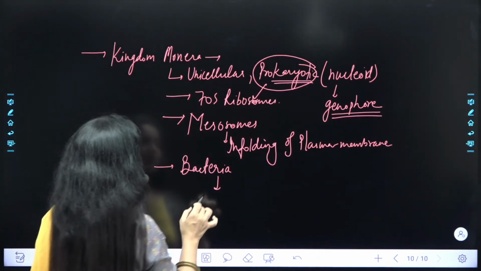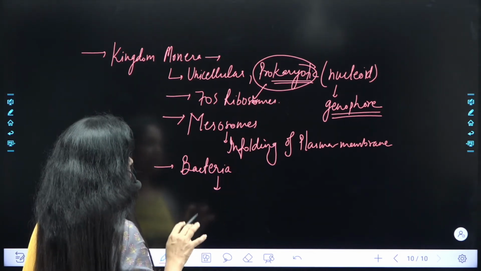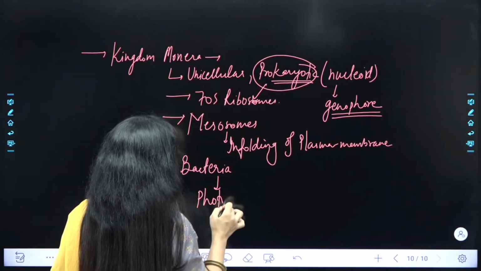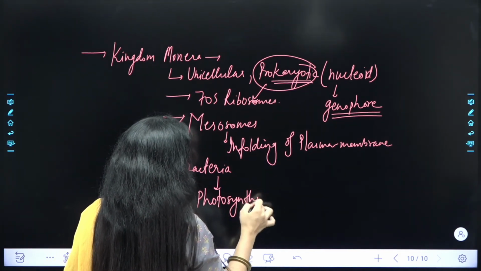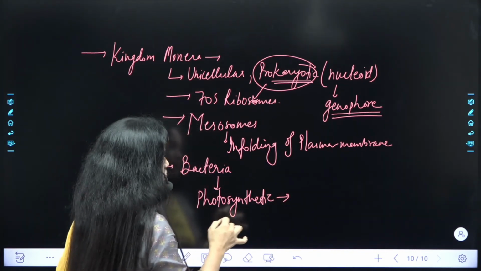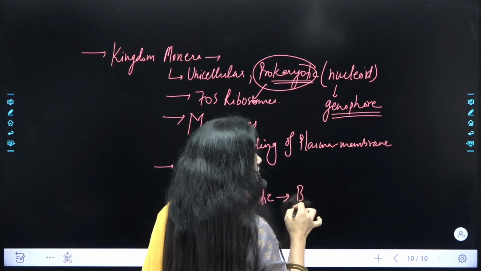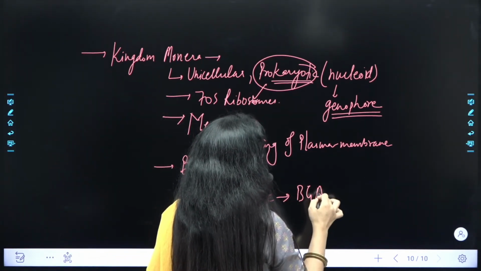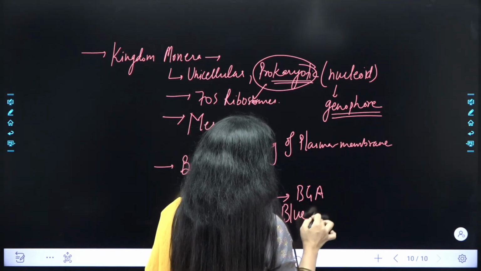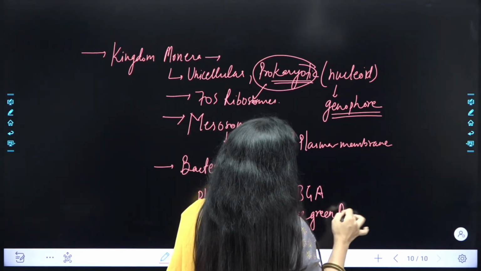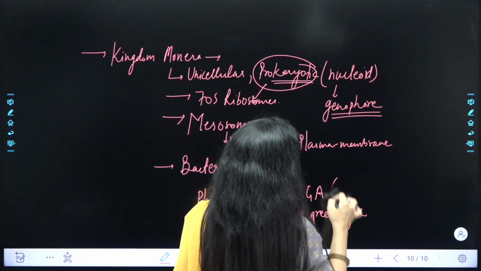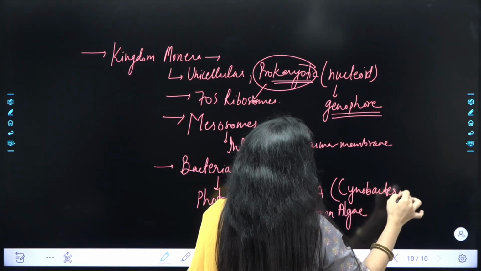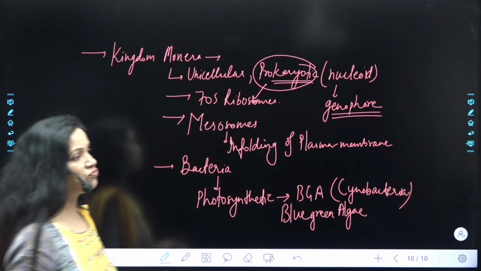Just remember one thing: talking about mode of nutrition, bacteria could even be photosynthetic. Name one such bacteria which is photosynthetic. Yes beta? Cyanobacteria. Yes, commonly we call it BGA, that is blue green algae. This is an important point to remember. BGA, blue green algae or cyanobacteria, one and the same thing. So please learn that bacteria can even perform photosynthesis.